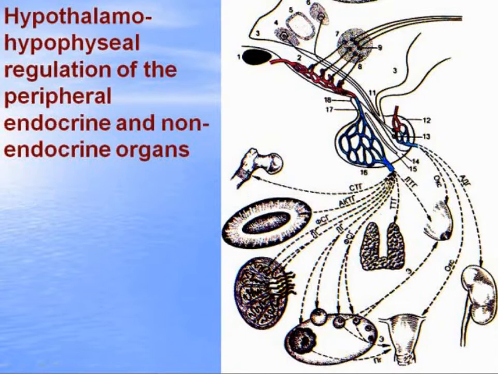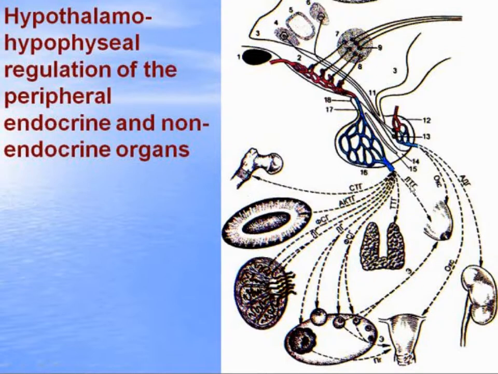Follicle stimulating hormone and luteinizing hormone stimulate the activity of testes and the growth and maturation of follicles in the ovary. Thyrotropic hormone stimulates the activity of the thyroid gland.